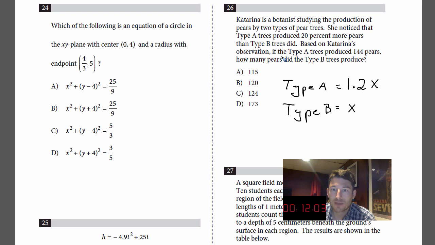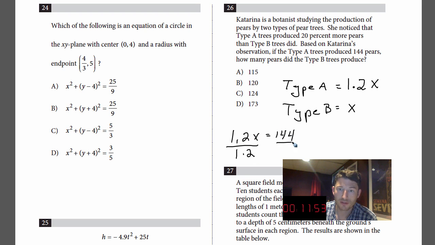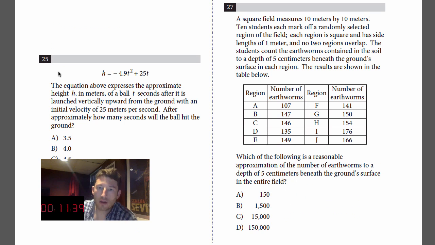Based on Katerina's observation, if type A produced 144, I can just write 1.2x equals 144. Divide by 1.2, x equals 144 divided by 1.2, which gives me 120. So x is 120. That's it, you're done. Move on. All right, number 27.